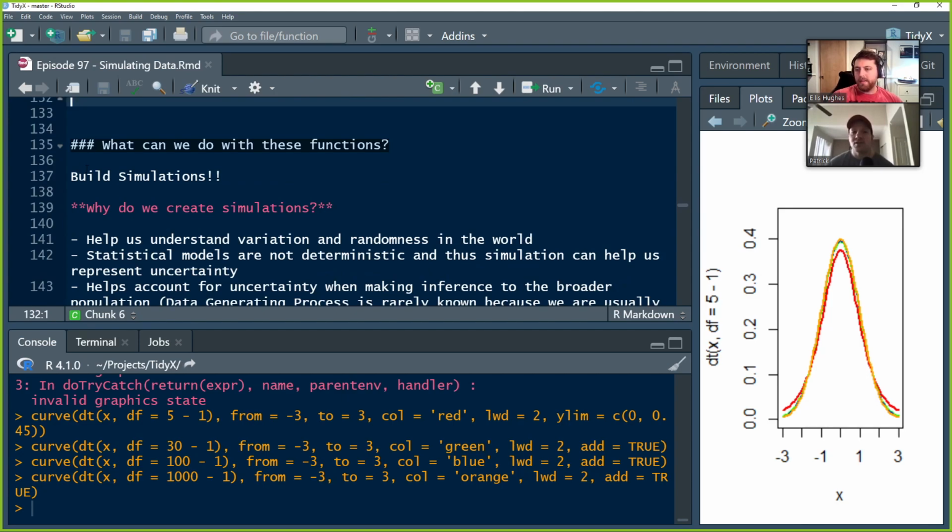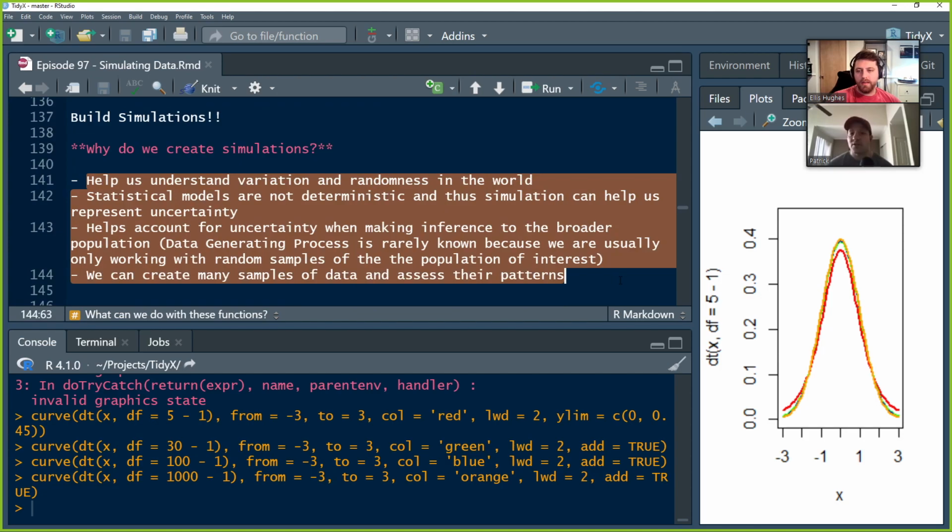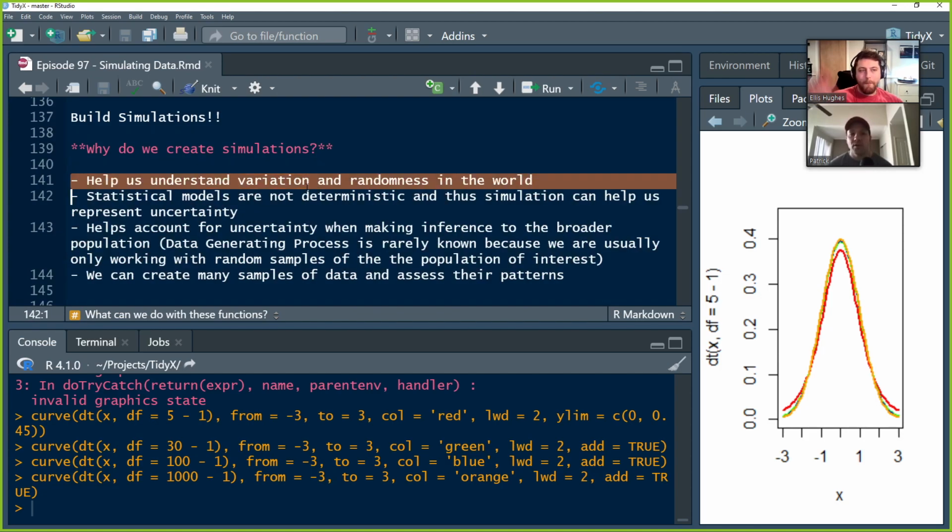We can build simulations. So why do we create simulations? This is one of my favorite things to do. It helps us understand variation and randomness in the world. The statistical models are not deterministic. So just because it says there's a high chance of Y happening, it doesn't mean that it's always going to happen. There's some variance around this and there's some uncertainty around this. So simulation can help us with that.